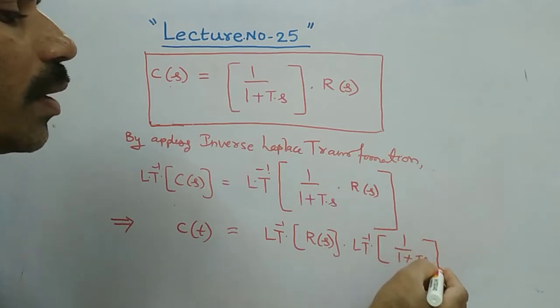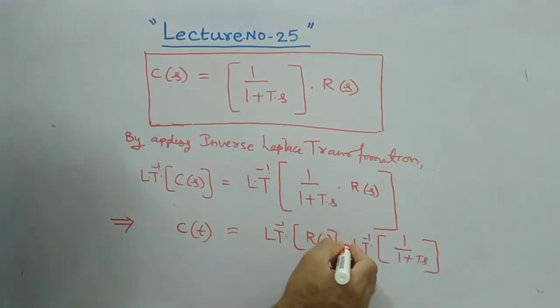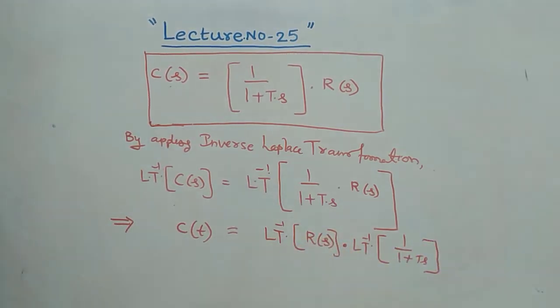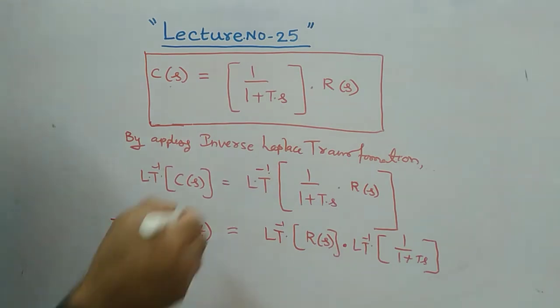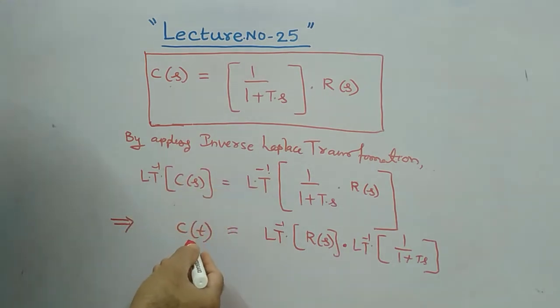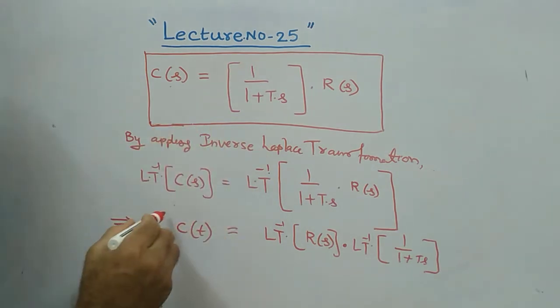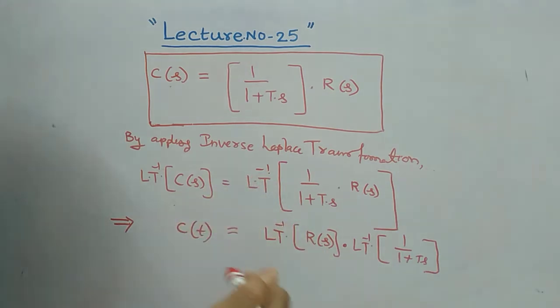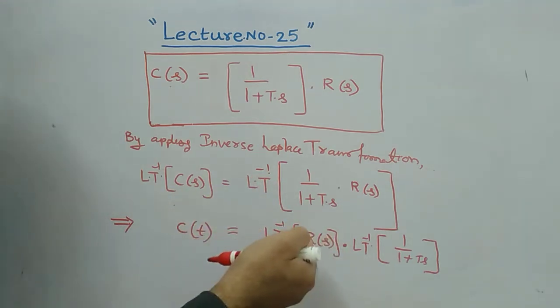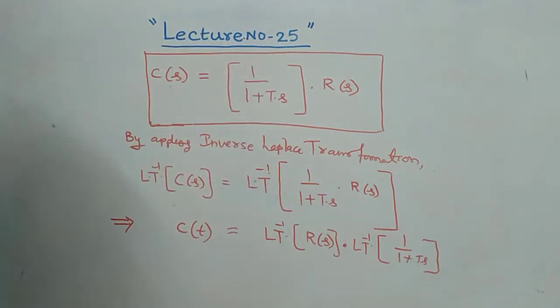Like that also you can write, a little bit of expansion, nothing wrong in that, for more clarity. This is what in general C of t is equal to the inverse Laplace transformation of input R of s times this. Now we have to apply our conditions. So this is your final expression for this first order control system.